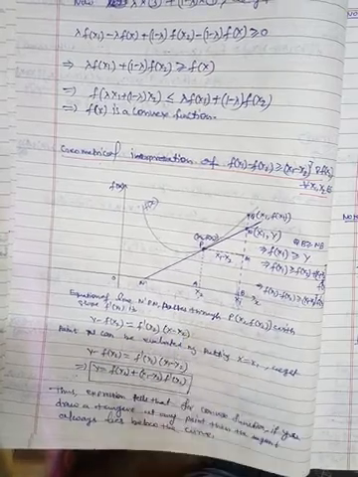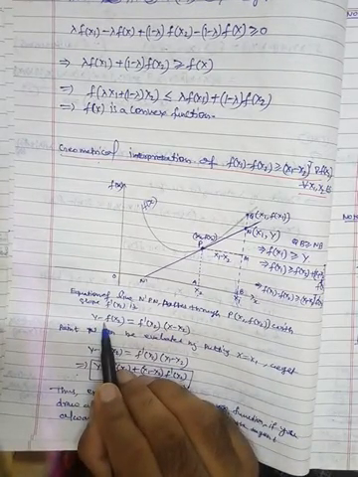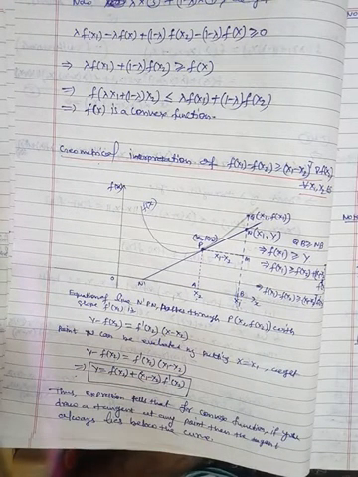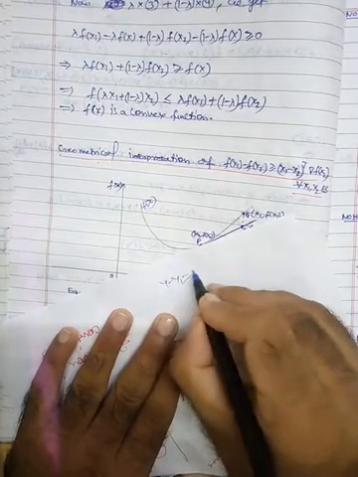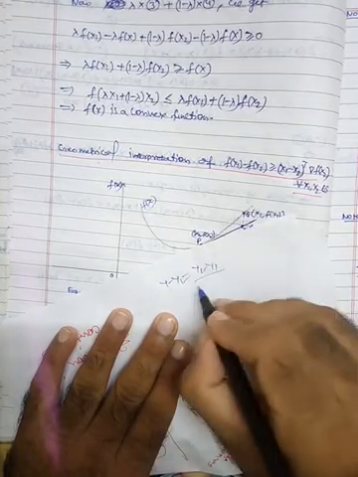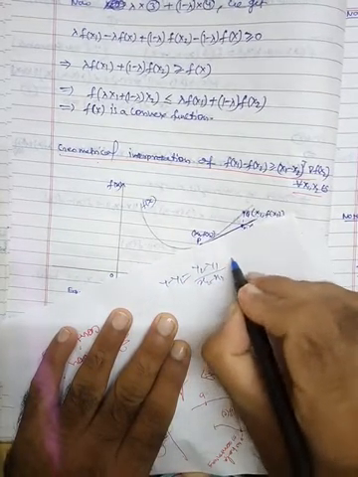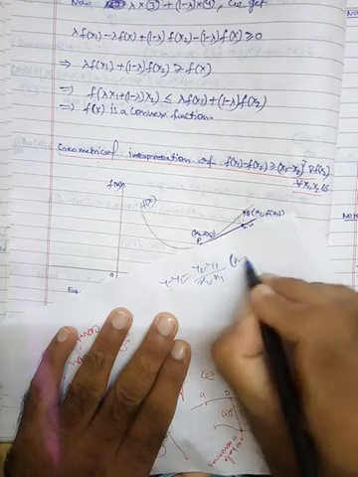So this is the equation of the line. What is the equation? You know, the equation of a line is denoted by y minus y1 is equal to (y2 minus y1) divided by (x2 minus x1) times (x minus x1).